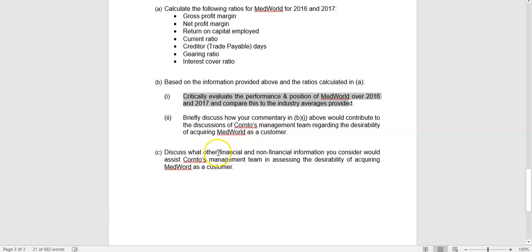And then you're told, what other financial and non-financial information would you consider when assessing the desirability of acquiring MedWorld as a customer. So we're looking for what other information might be useful. Because we're only given a discrete amount of information in the exam question, we want to see that students have an appreciation of what else might be useful and why.